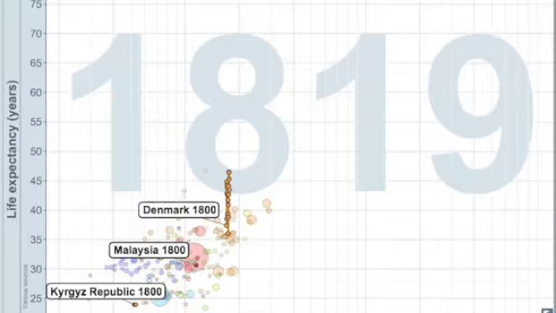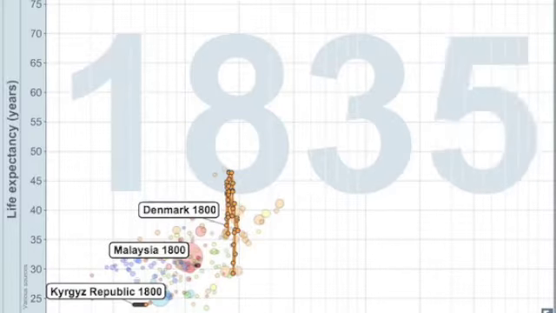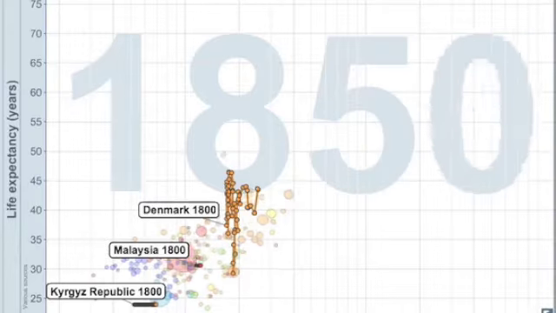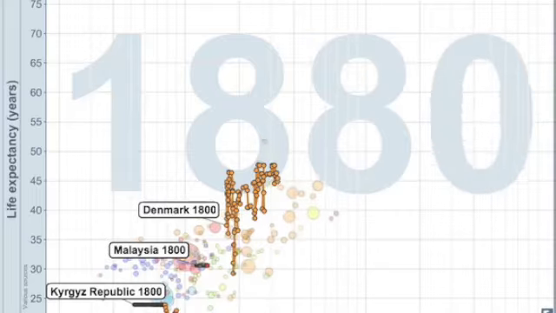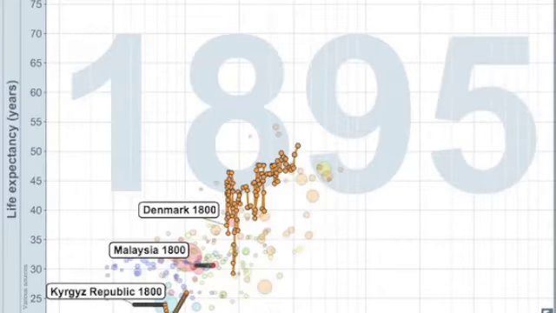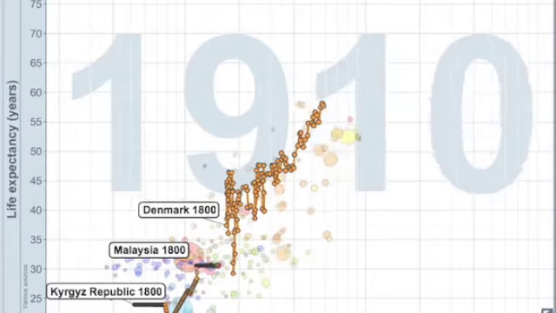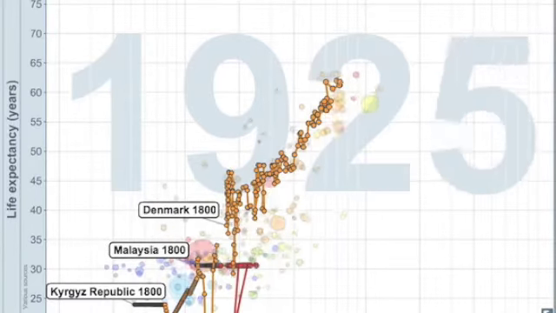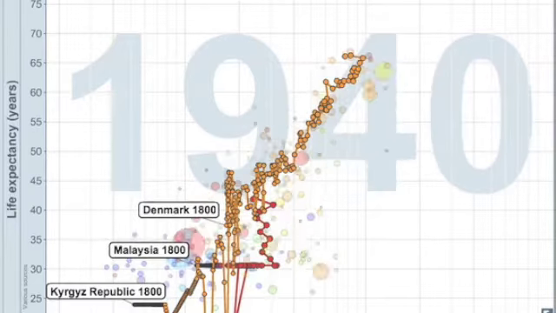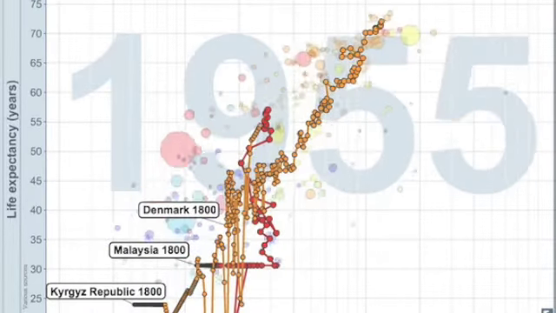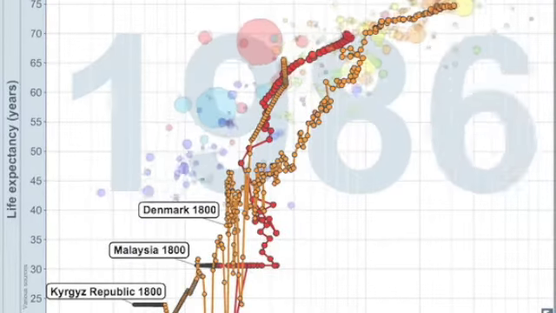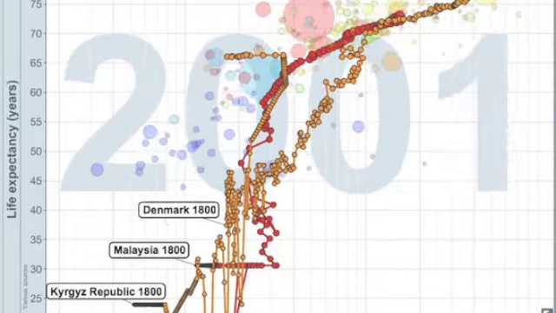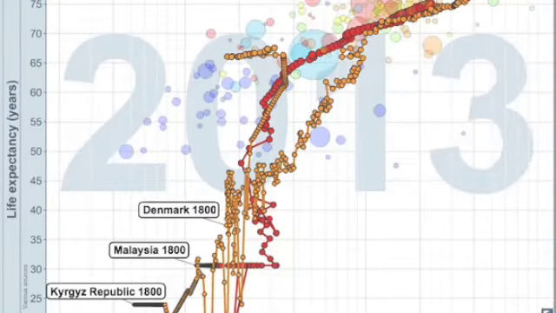Malaysia starts at a significantly lower life expectancy compared with Kyrgyzstan, but Malaysia developed faster than Kyrgyzstan. So in Malaysia in 2011, life expectancy was 74.26 years, and in Kyrgyzstan in 2012 it was 64.27. But for Denmark, we can say that Denmark always had high life expectancy, but if we compare with its neighbor countries, it has low life expectancy.